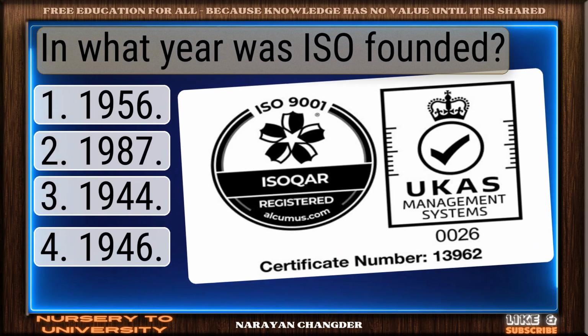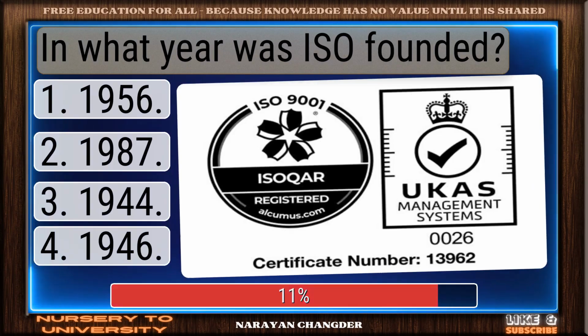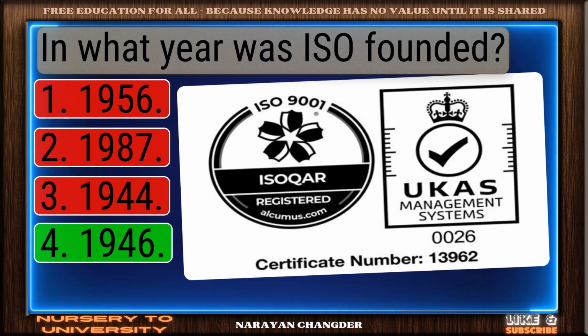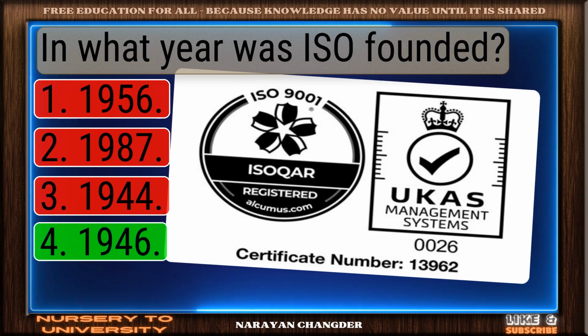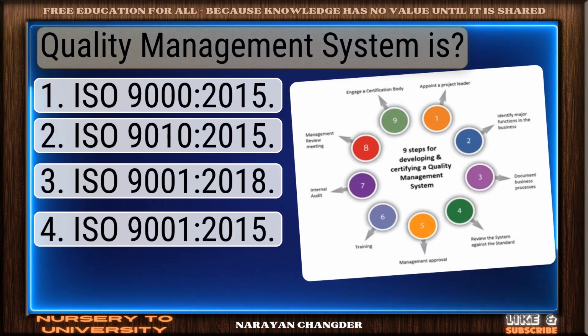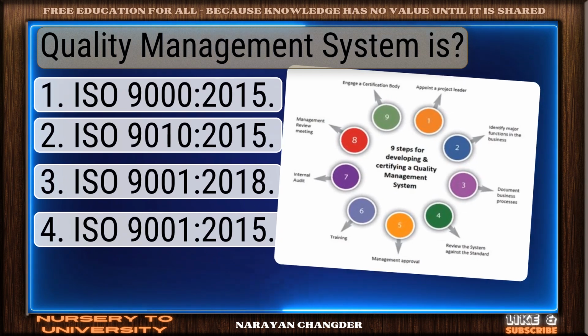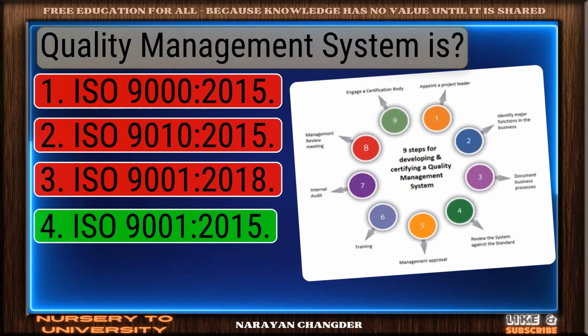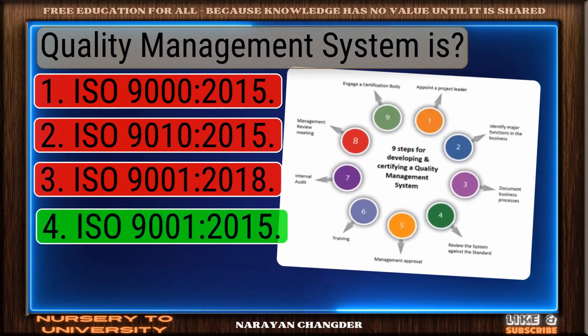Question number 51. In what year was ISO founded? Clear logic. Your choice, 1946, is sound and 100% true. Question number 52. Quality management system is? Excellent. ISO 9001/2015 is a brilliant choice.